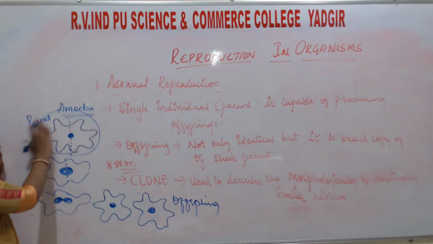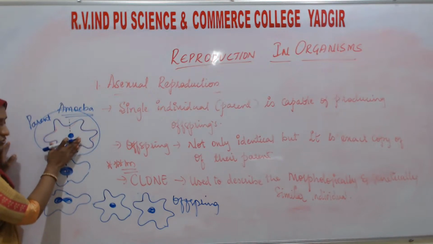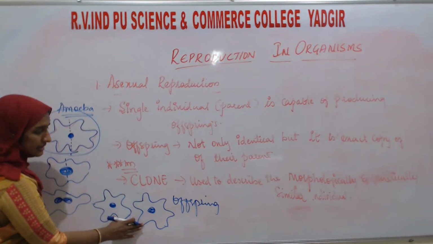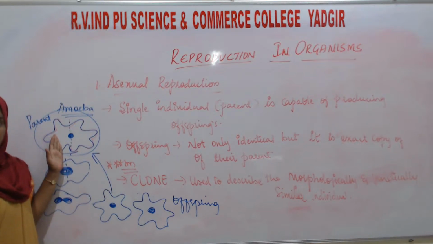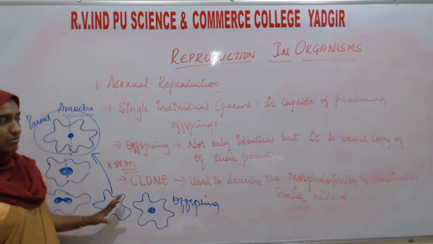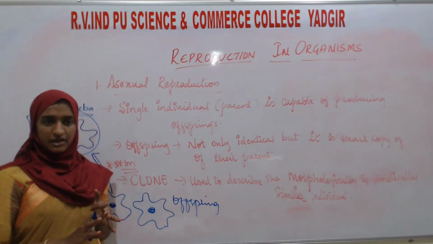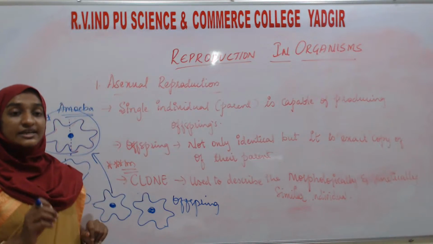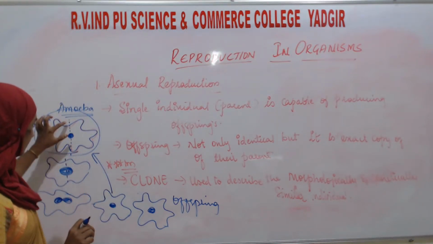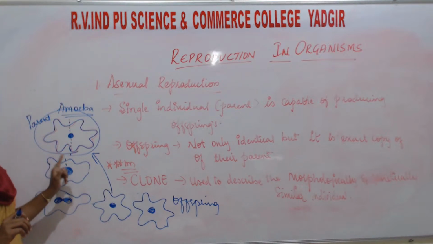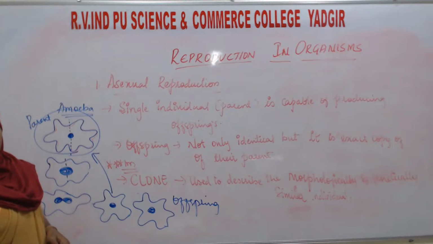There is no involvement of any other individual over here. Only a single cell forms the offspring. That is the reason they are exact copies of their parent. Morphologically, by size, shape and structure they are similar, but they are also genetically similar. Their genes, their genetic material: the nucleus divides, and at that time the genetic material is also distributed to the offspring.